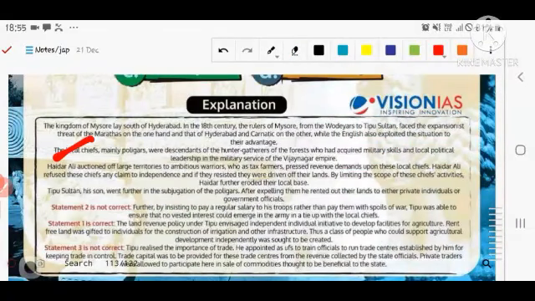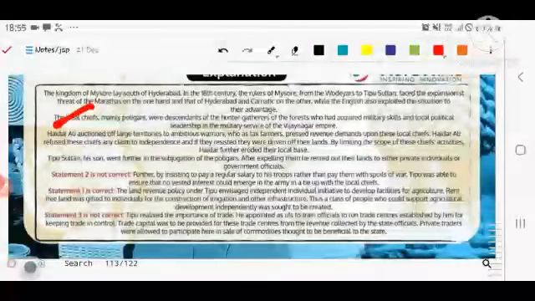The local chiefs, mainly polygarchs, were descendants of the hunter-gatherers of the forest who had acquired military skill and political leadership in the military service of the Vijayanagara Empire. Hyder Ali auctioned off large territory to ambitious warriors who, as tax farmers, presented revenue demands upon these local chiefs. Hyder Ali refused these chiefs any claim to dependent status. It means he gave them some money so that they could be subdued, and they wanted this territory and said you are in control of us. That is the statement and idea of Tipu Sultan, so the whole power structure can be consolidated by giving proper autonomy.